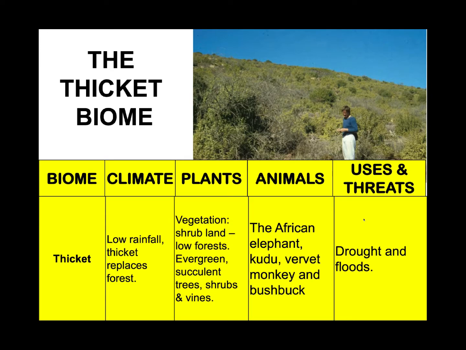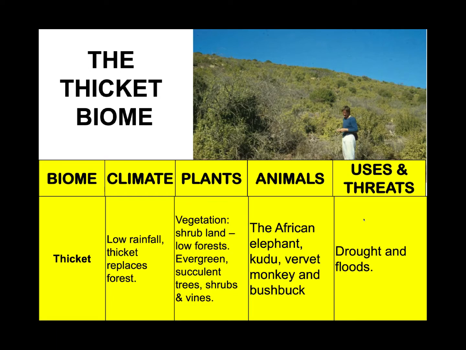And the final biome we find is the thicket biome. The thicket biome occurs along the coast of KwaZulu-Natal as well as the Eastern Cape. Now, most thickets occur in river valleys. Okay? Thickets develop in areas where the rainfall is fairly high. However, there may be dry periods that prevent the vegetation from developing into forests.